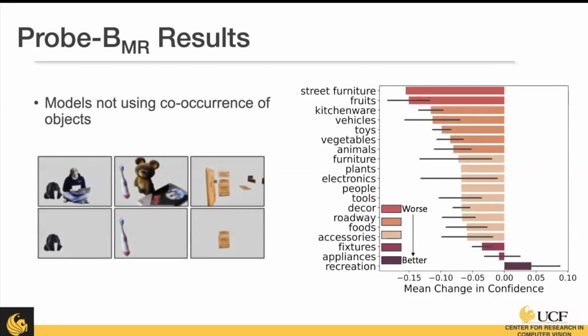Now we're going to look at the same kind of information, but instead we're comparing when all the objects are present versus when only one object is present. What we see is that the performance in recognizing that single object doesn't change that much. Just looking at the confidence, it's very small changes here on the x-axis, and the y-axis has our categories of objects. As you can see, that change in confidence is very low. So this indicates that the models aren't necessarily using the presence of other objects to recognize a single object.